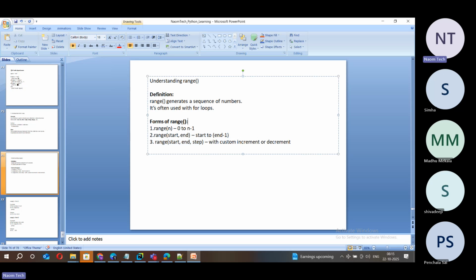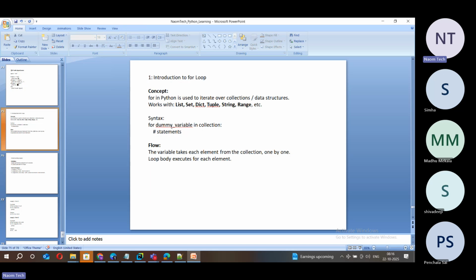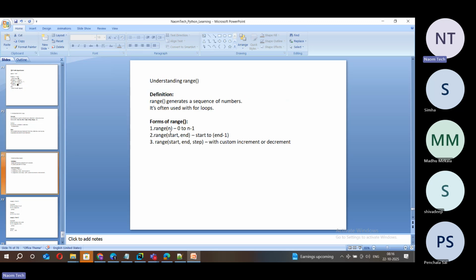So let's try to understand what these three forms are. We are going to explore all three forms and get a clear idea about them. I hope you are clear with this now. What is for? It is a special loop which is exclusively applied on collections. And right now in today's program, we are going to apply range with for and work on our programs today.